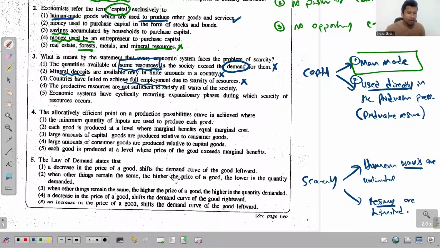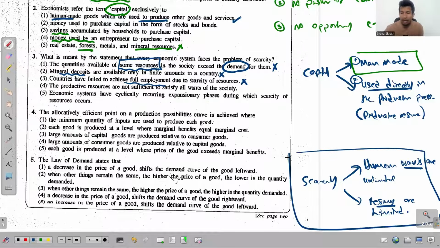Fourth one, productive resources are not sufficient to satisfy all wants of the society. See that now? That is 100% true, and that's exactly what we discussed here. So this statement compares the availability of resources and the amount of wants that we have in the society. So that insufficiency of resources compared to wants we recognize as scarcity. So that is the true statement there.